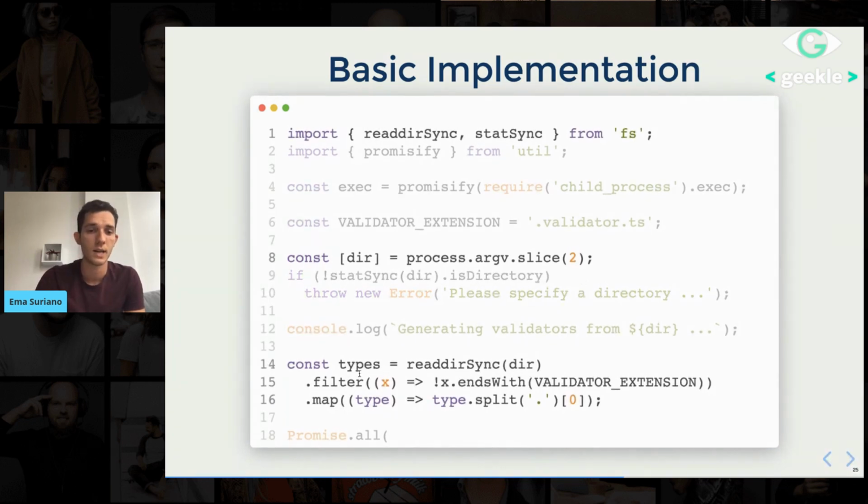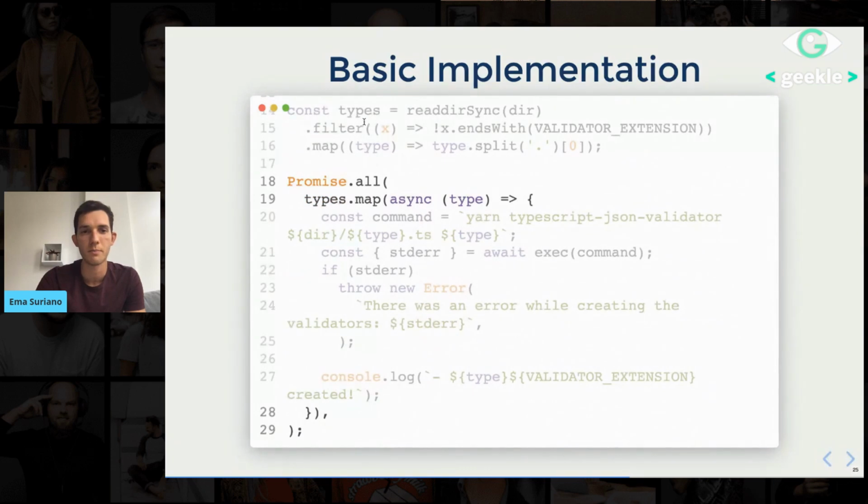After that, I'm reading all the types, and I'm avoiding all the validators files. And with that, I'm just taking the name of the types. So here I'm going to have basically an array of just the names of my types, and I know which folder. So from here, I'm doing Promise.all. The reason why I'm doing Promise.all is I want to execute the CLI in parallel, so then it's going to be faster.